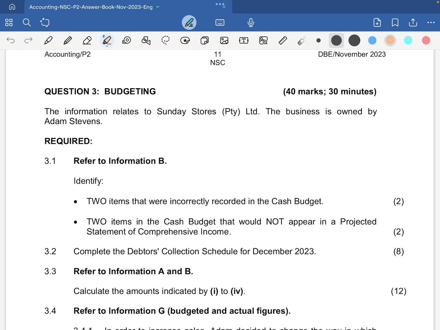We are going to focus on question 3, which is budgeting. As you know, we need to be mindful of time. Here we're given 30 minutes for only 40 marks. The information relates to Sunday Stores Pty Ltd, and the business is owned by Adam Stevens.